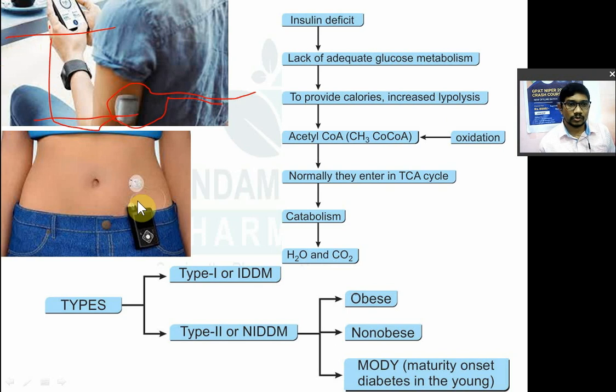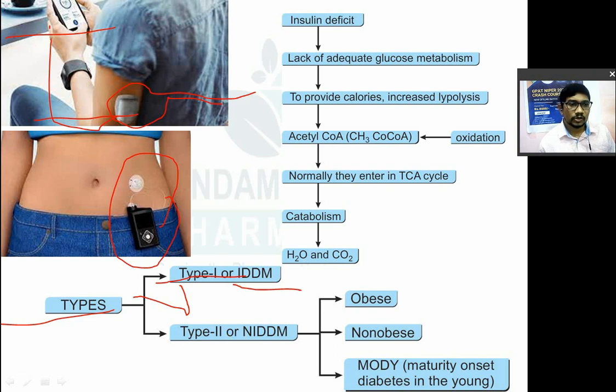This is a little bit older pump, like your old mobile. It is a pre-programmed pump, so there is no need to take insulin repeatedly. The pump will do its work effectively. Now you know that there are two types of diabetes. Type 1 diabetes is known as juvenile onset diabetes, and also known as insulin dependent diabetes mellitus.